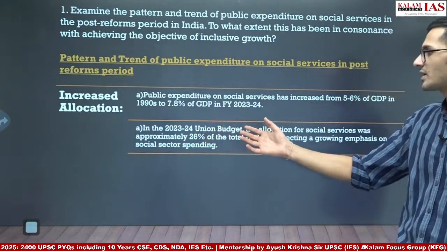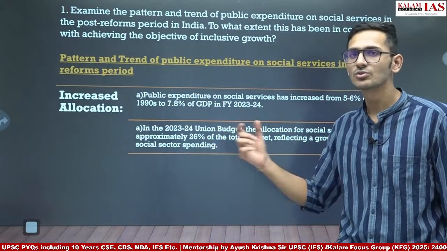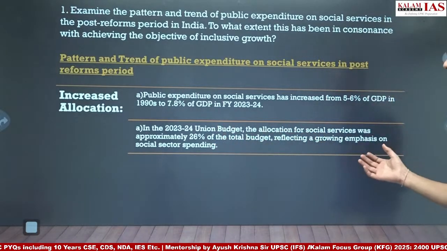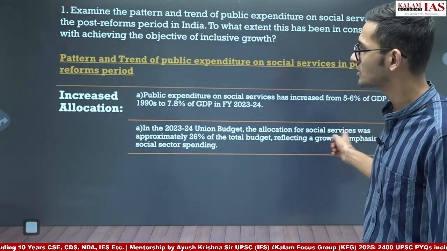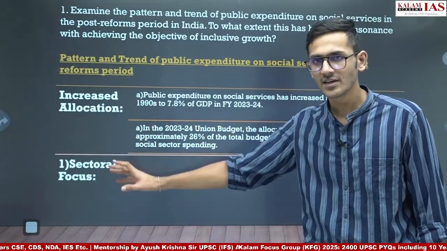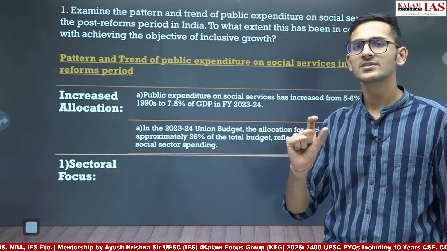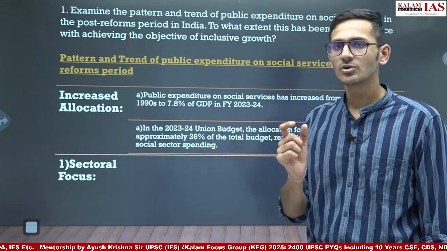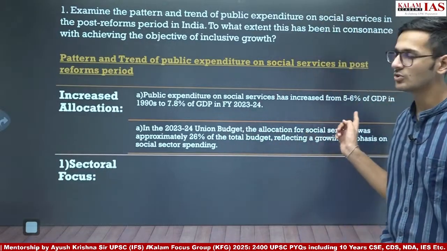After that, you can write that the allocation has increased to 26% of the total budget, which shows that the government's focus on public expenditure on social services is increasing. Apart from that, we can also talk about different sectors and how much they contribute in the budget or in the GDP, and how far the government is focusing on these sectors.